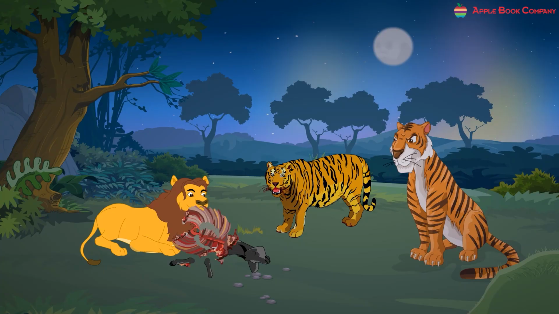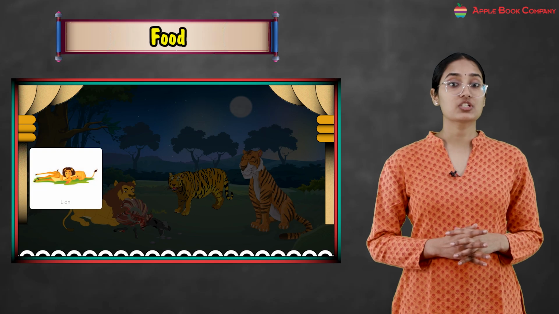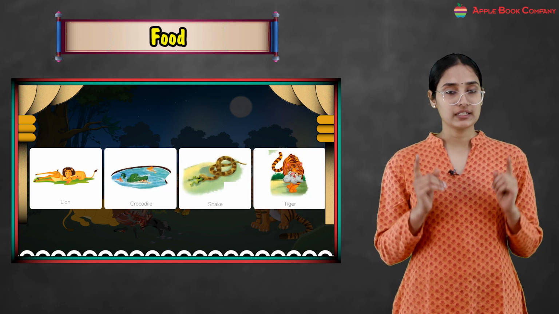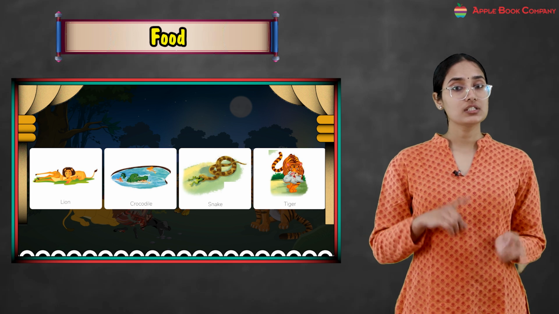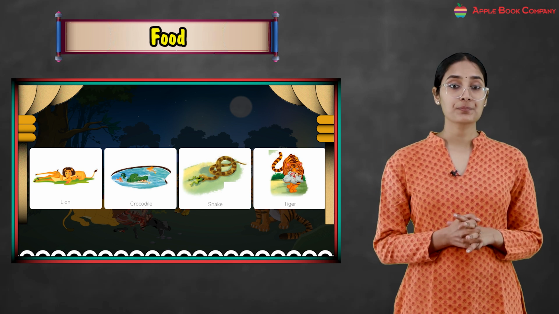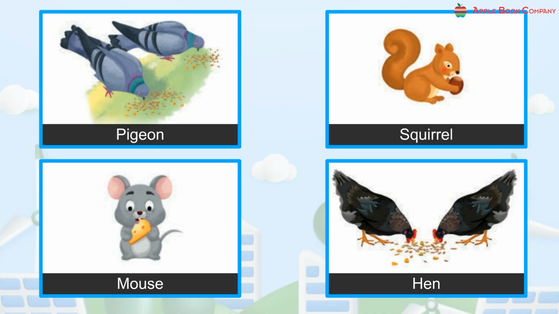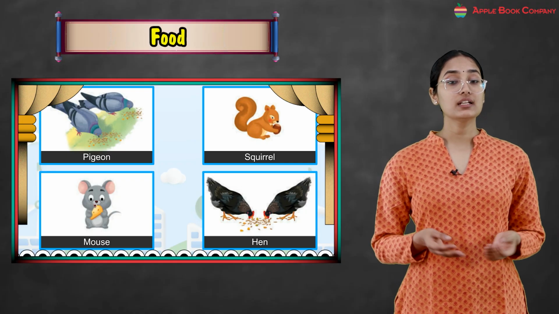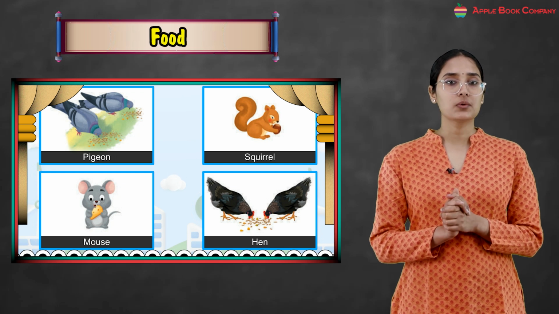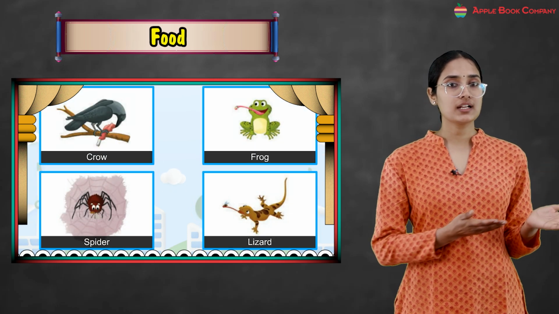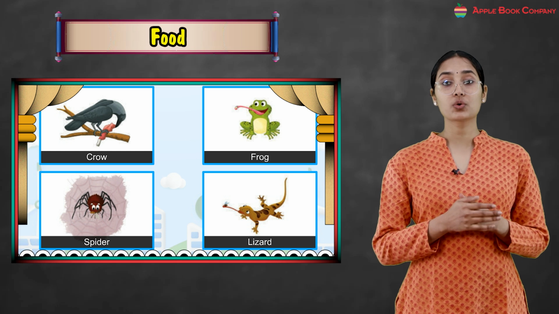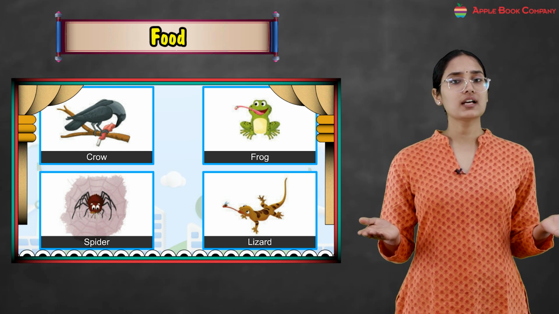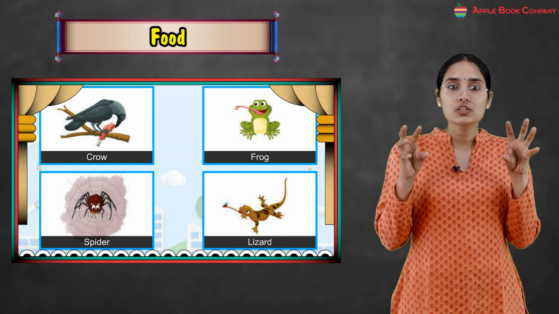Then there are some animals that eat flesh of other animals, just like lion, crocodile, snake, tiger. Kids, these animals eat other animals, okay? Some animals eat grains, for example, pigeon, squirrel, mouse, hen, right? These animals eat the grains, okay? And there are other animals who eat insects, so crow, spider, lizard, frog, right? These are the animals that eat other animals smaller than them.